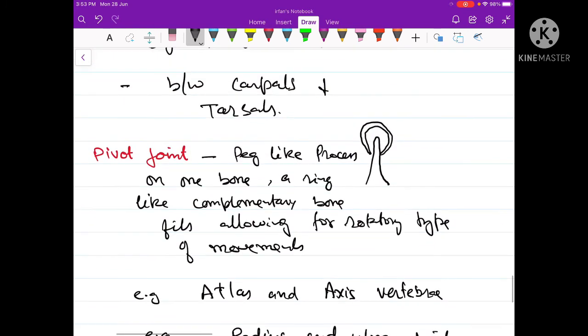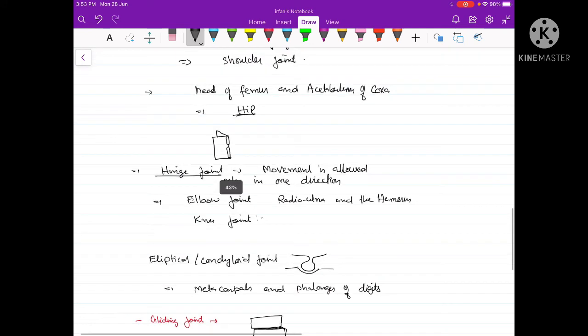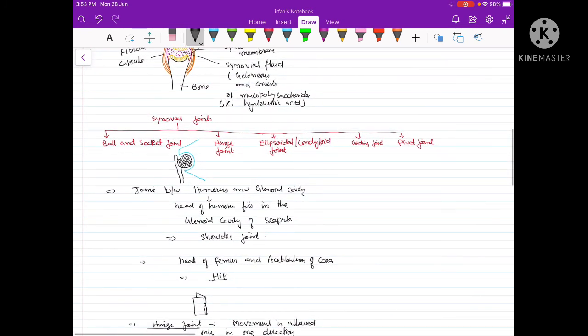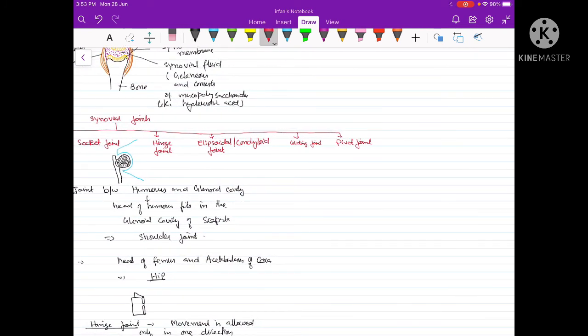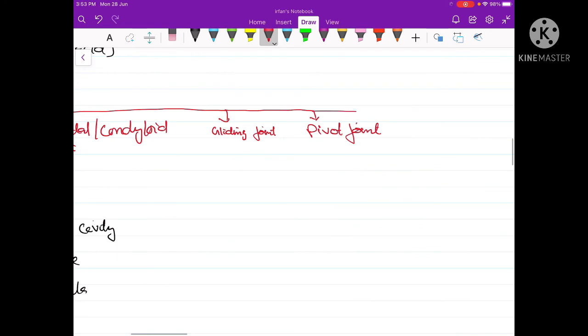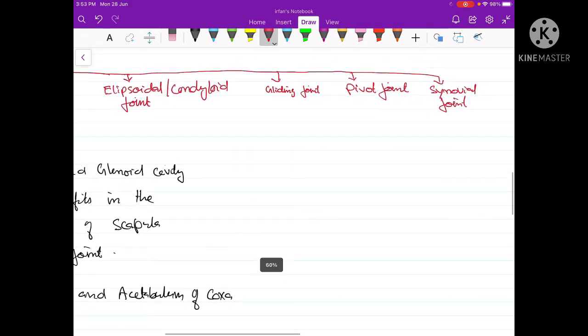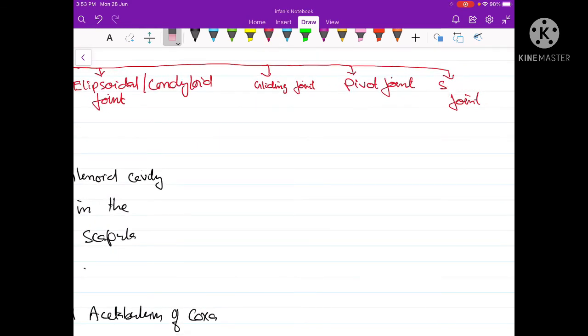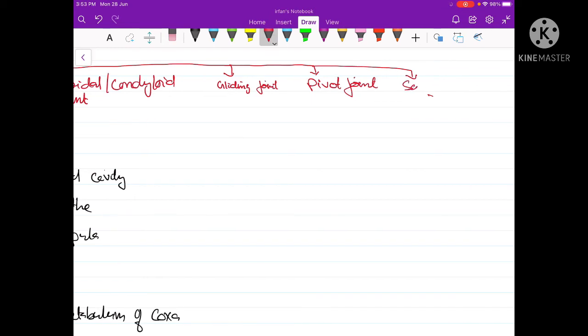Now the last type of synovial joint, the sixth type, is called the saddle joint.